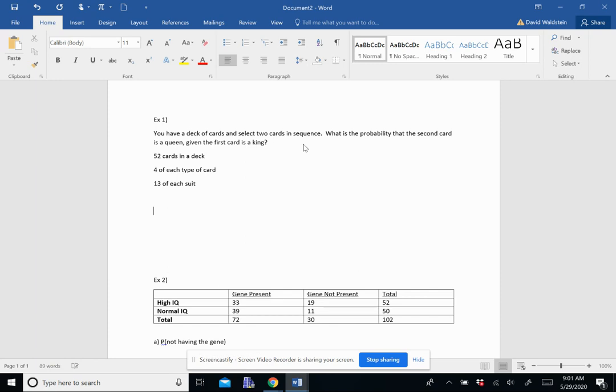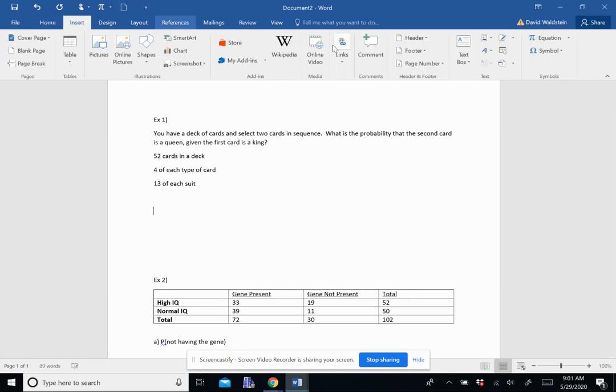So we're asking what's the probability that the second card is a queen given that the first card is a king? If there are 52 cards in a deck, and the first card is a king that is not put back, then there are now 51 cards.